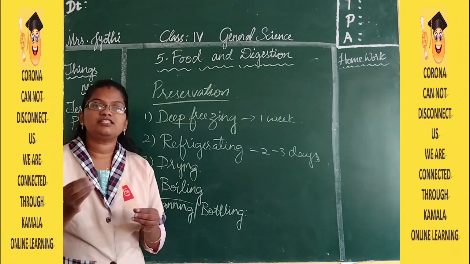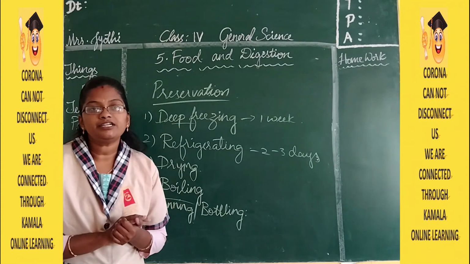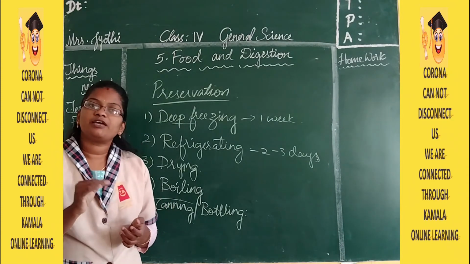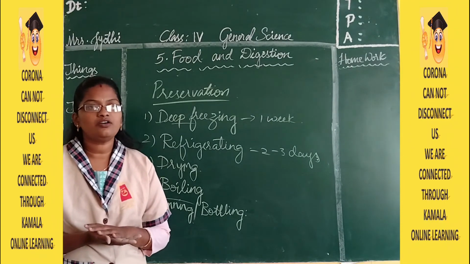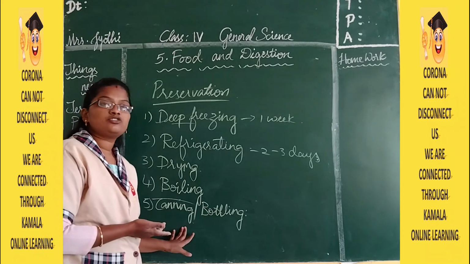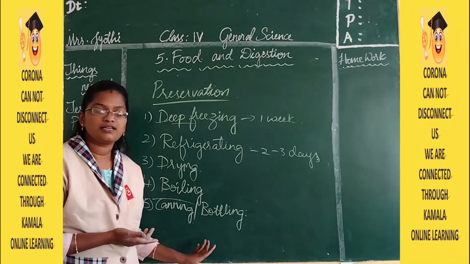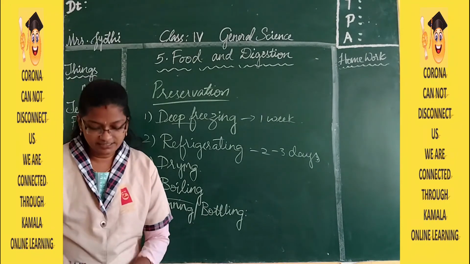Airtight packing metal, that is air should not get entered into the bottle. So such type of packing can also prevent from the spoilage of food. So that is called as canning. Storing the food in the cans is called as canning. So this is about the lesson.